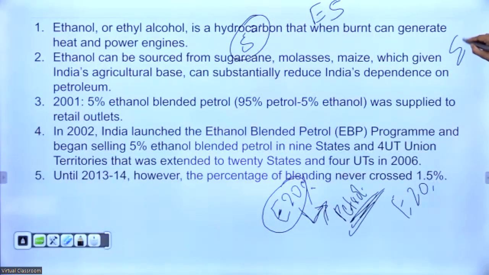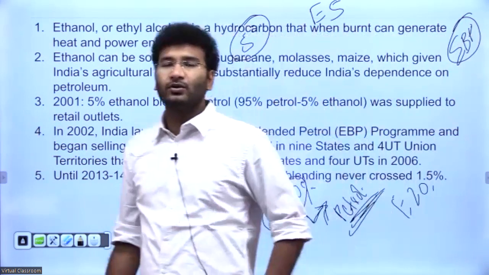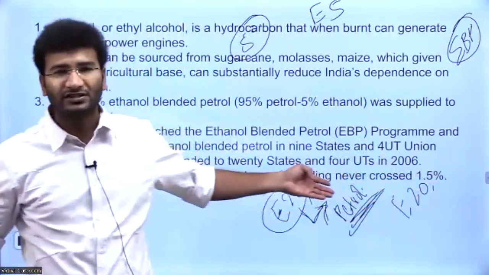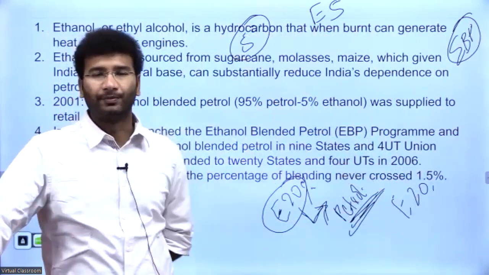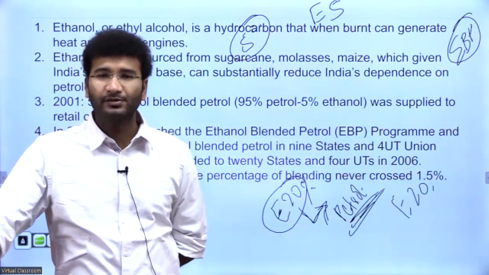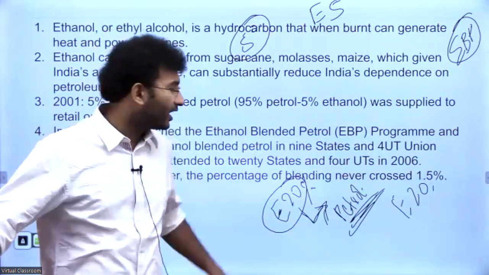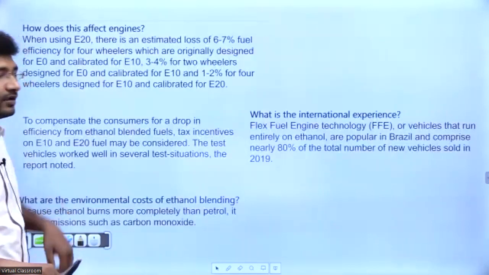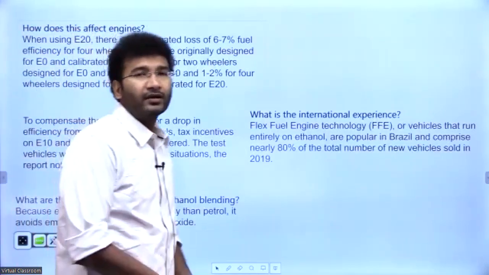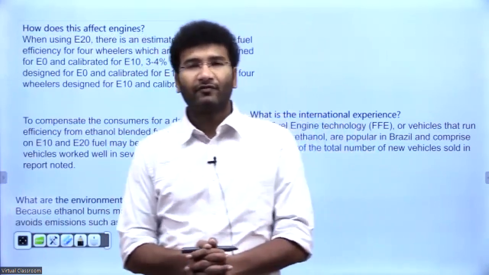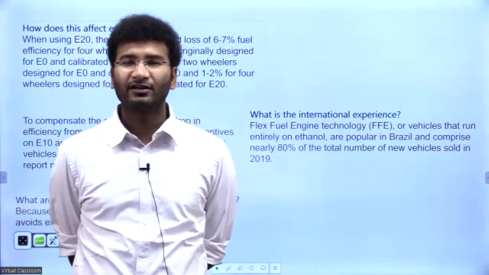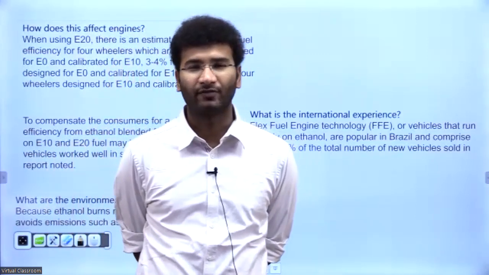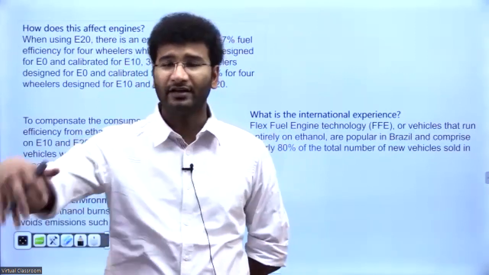Now, EBP means ethanol blending of the petrol program, and it started in the year 2002 with some union territories, around 9 states and 4 union territories. But over a period of time, it is now estimated that by 2025, entire India has to use this bioethanol blending, right? Now, if you have a vehicle which has been purchased 5 or 10 odd years before, all of a sudden, if you start to change the fuel, don't you think that your vehicle will be affected? If not just your vehicle, how many vehicles are there in entire India?